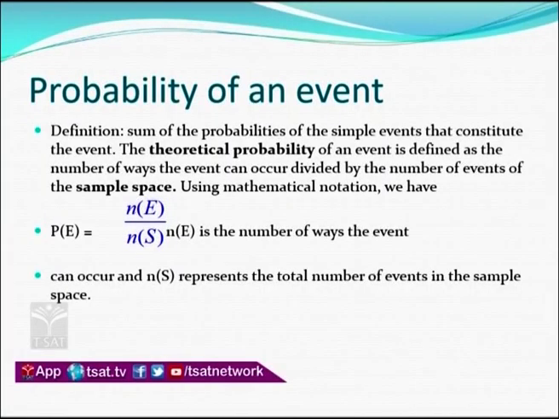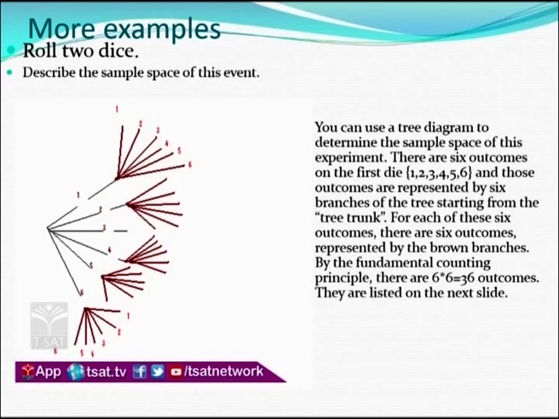This can be defined as P(E) equal to N(E) by N(S), where N(E) is the number of events, and N(S) is the total number of events possible, the sample space. Take 2 dice. Here you have numbers 1 to 6 represented on each die. So there are 6 possibilities, represented with this green tree, and each possibility again gives 6 results.